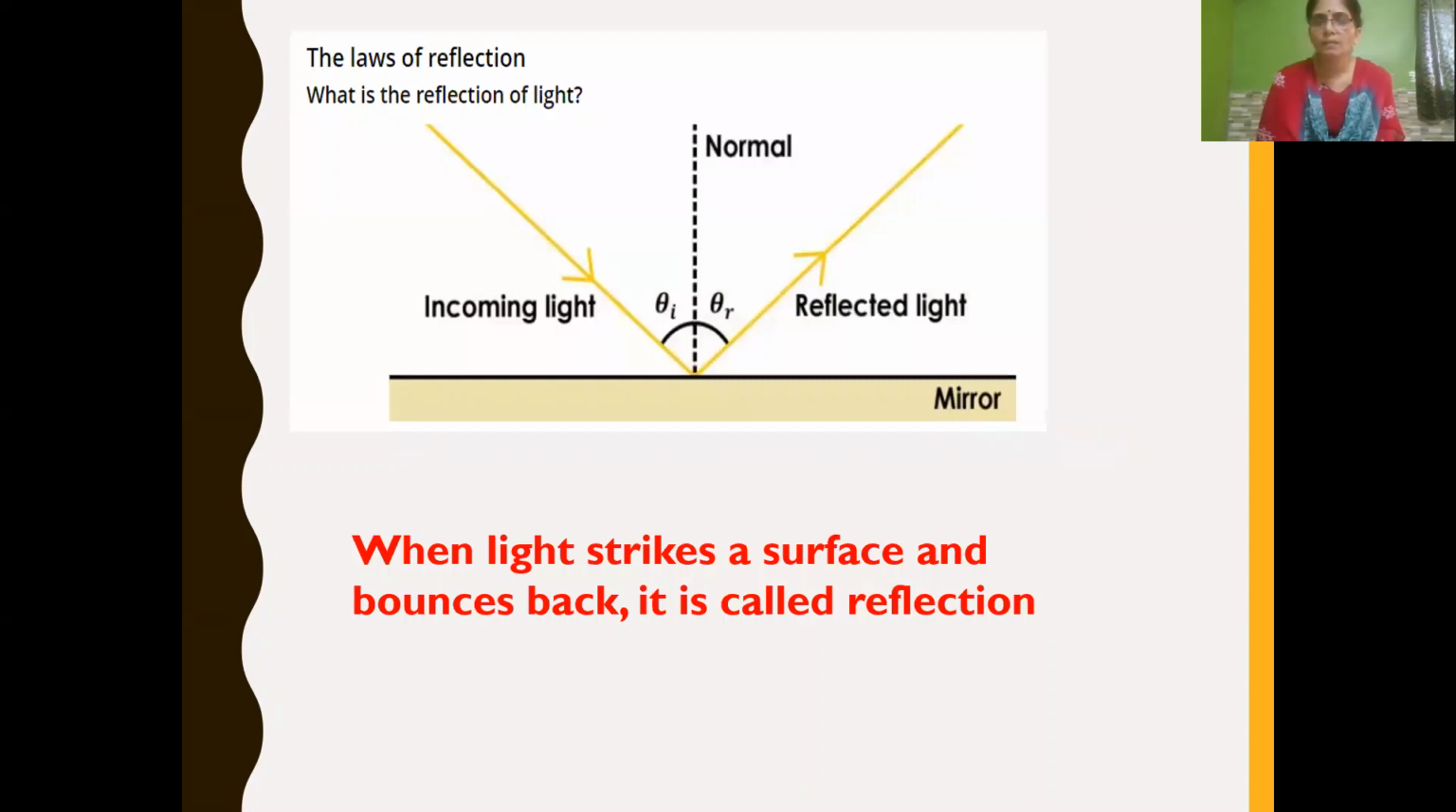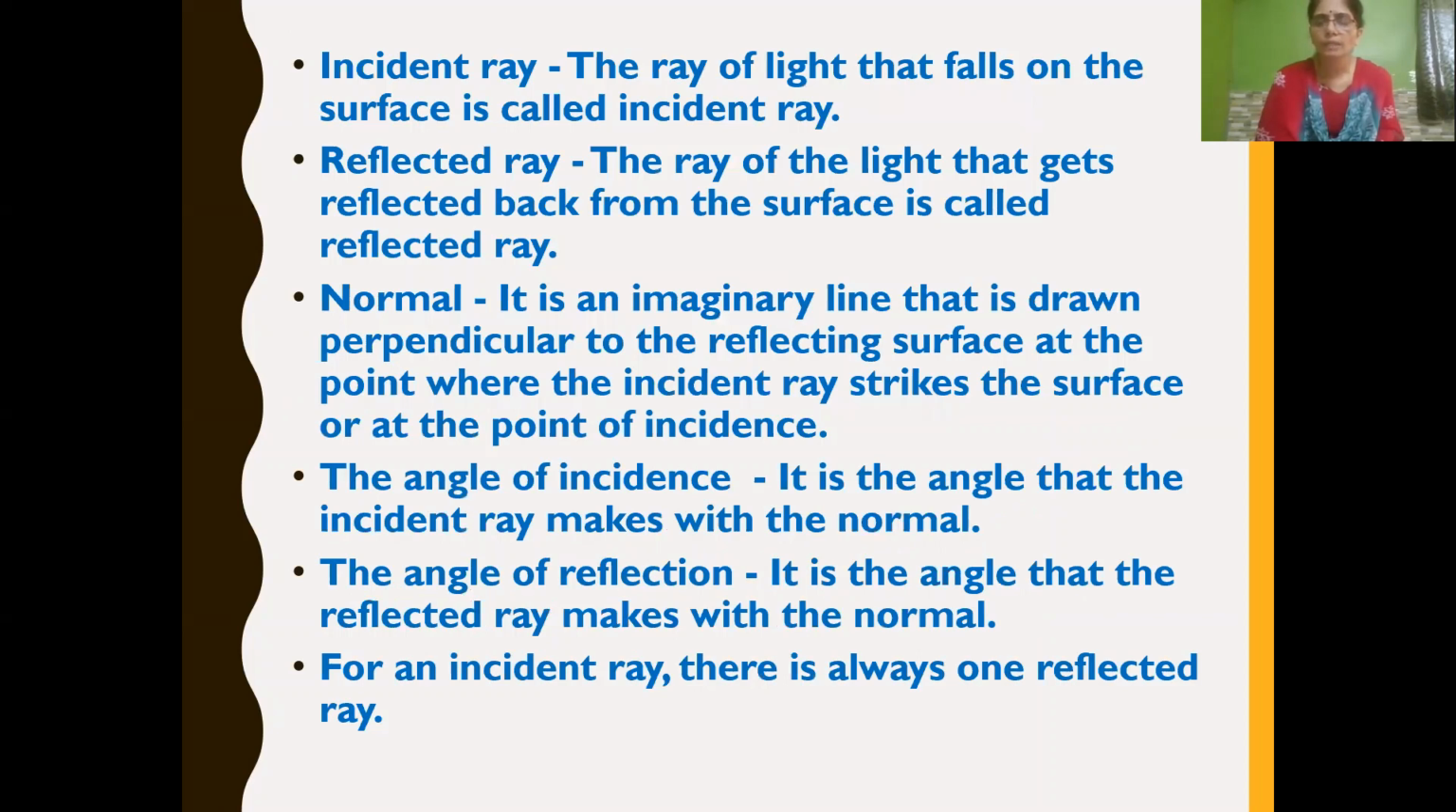And then we have learned what is reflection of light: the bouncing back of light rays. When light strikes a surface and bounces back, it is called reflection of light. In reflection of light, we have learned various terms such as incident ray. What is incident ray? The ray of light that falls on a surface is called incident ray. And then reflected ray: the ray of light that gets reflected back from the surface is called reflected ray.